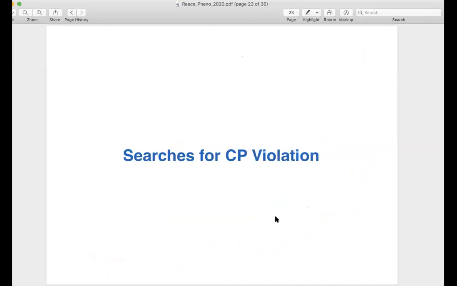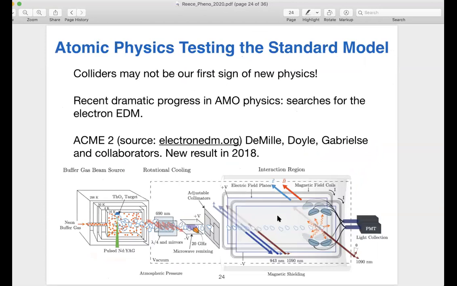Okay, so that was one topic. Another topic about TeV scale physics, or even physics at energies a bit above the TeV scale, is searches for CP violation. Here I want to emphasize some really excellent work that's being done by atomic physicists. So colliders might not be our first discovery of physics at the TeV scale beyond the standard model. And in particular, there's been really dramatic progress in attempts to measure electric dipole moments, and especially the electron electric dipole moment, although I think we're going to see improvements in hadronic EDMs as well in the near future.